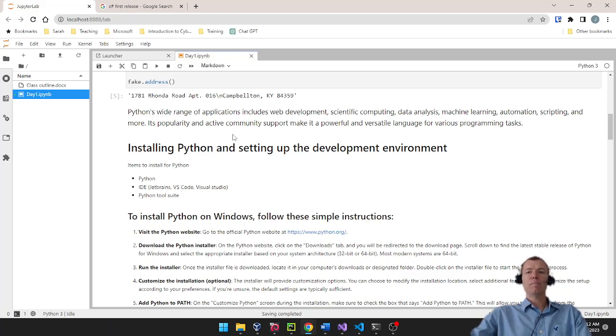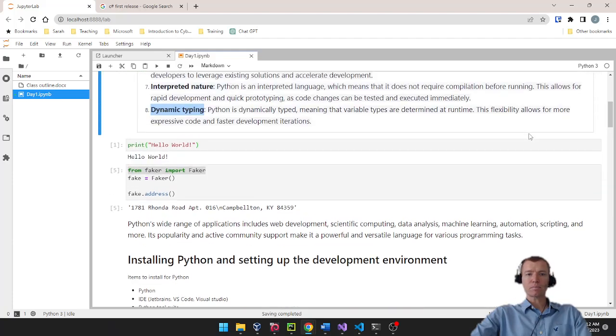So Python is a great programming language, first programming language to learn. You can also use it if you're in cybersecurity for automation or scripts to deploy patches to computers, to harden systems. So very nice programming language to learn as your first programming language.